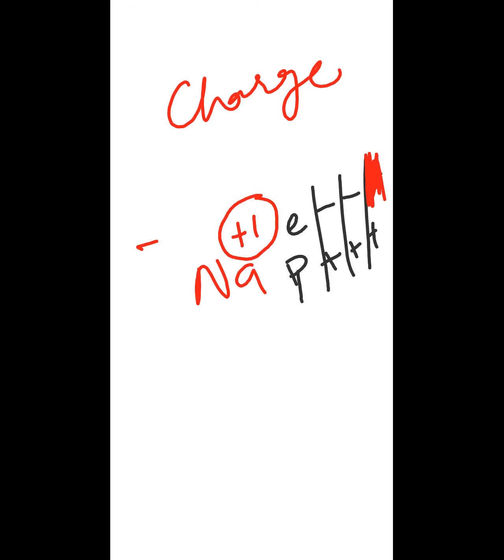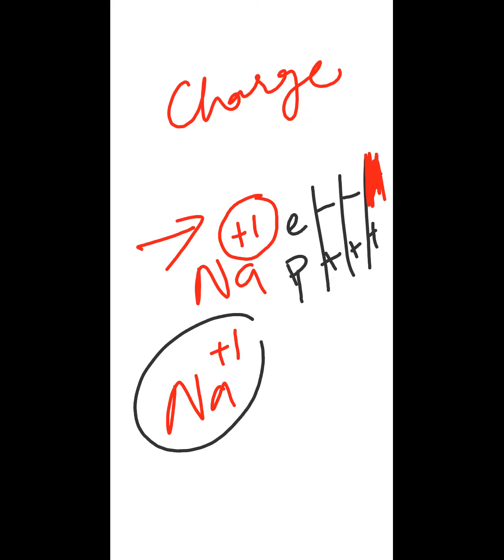It is an ion now. It has done something like bonding. It has donated one electron. But if I say this is not a charge, this is the valency, it means sodium is not donating its electron right now. It is neutral right now. This plus one is the future of sodium, meaning when it makes a bond, it will get plus one. So charge and valency are totally different.